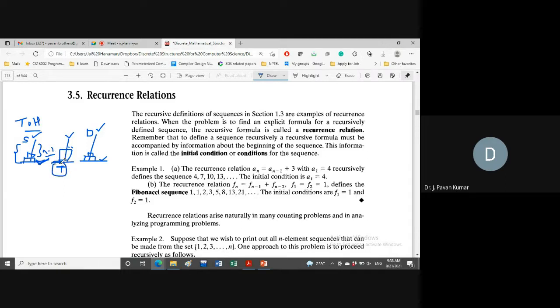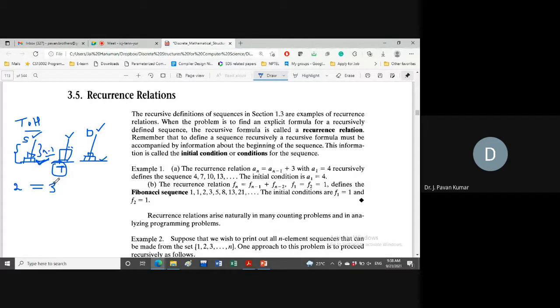Understand? So now our interesting point here is, how many moves are required to solve this particular problem. Let us say you consider 2 disks are there. How many moves do we need? 3, sir.